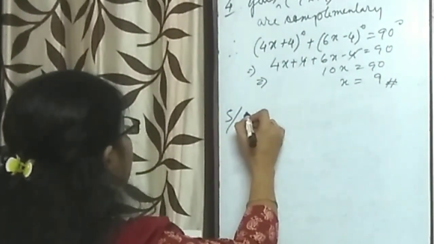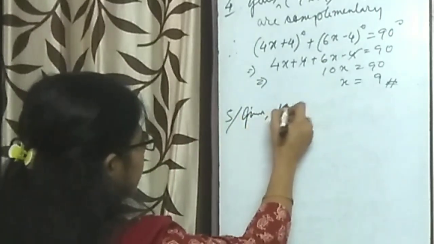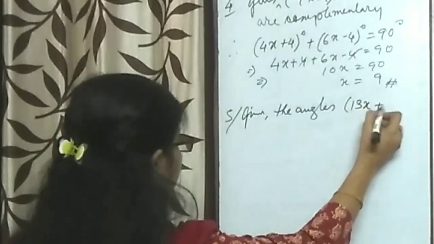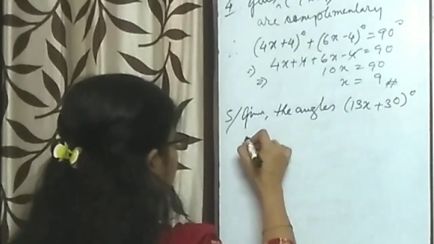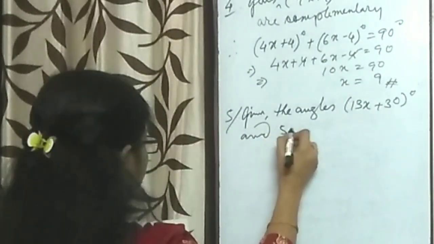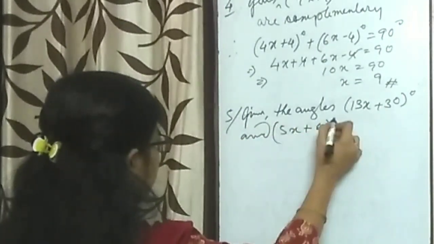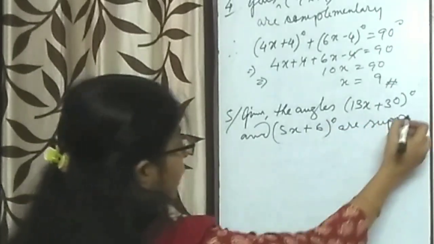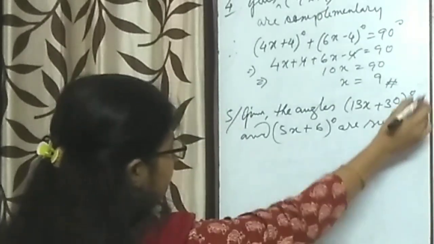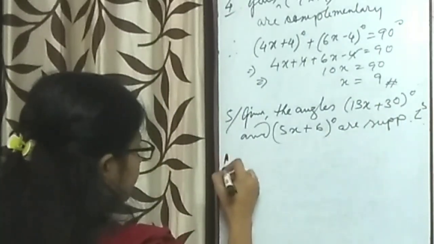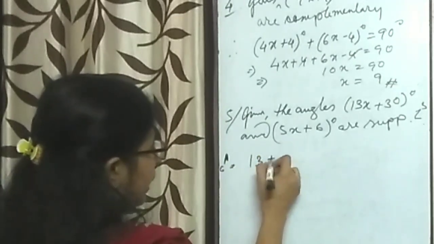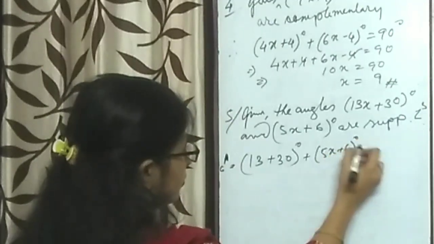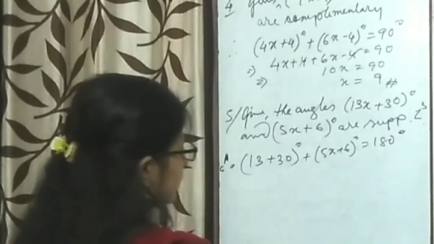I am showing you question number 5. Here also to be mentioned that given the angles 13x plus 30 degree and 5x plus 6 degree are supplementary angles, short form supplementary and angle sign. Therefore, what we get? Add up the angles. Make it equal to 180 degree.